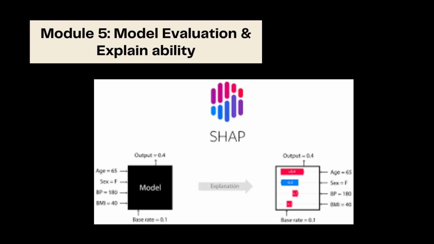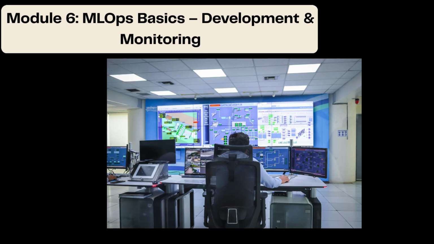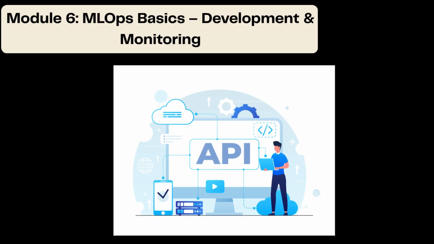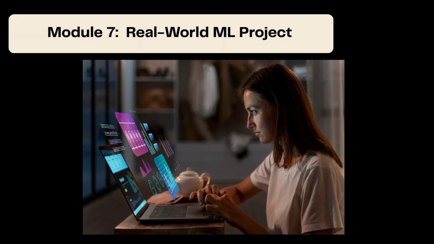Module 6, MLOps Basics and Deployment and Monitoring. In the MLOps section, you will learn how models go from experimentation to production. We cover model packaging with Docker, API development with FastAPI, CI/CD basics, and real-time monitoring to track model performance after deployment.